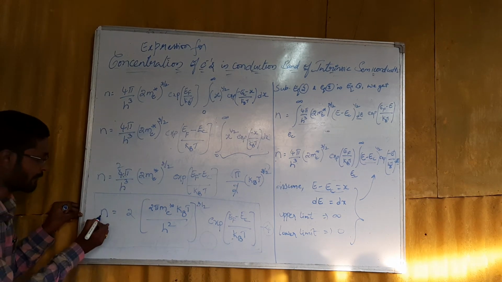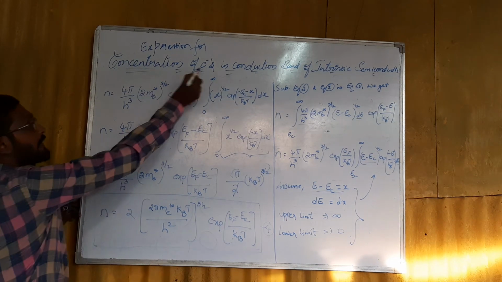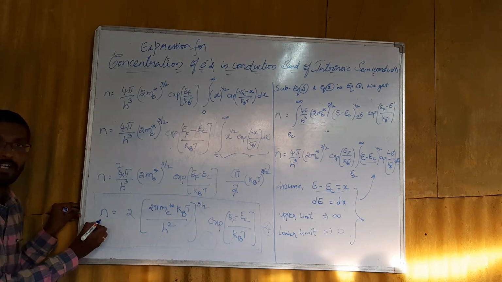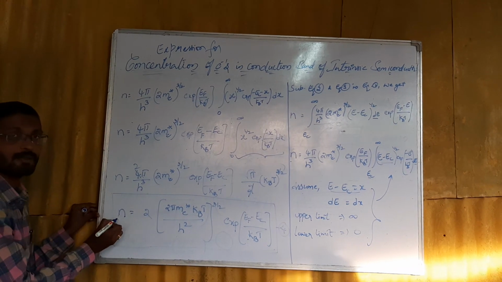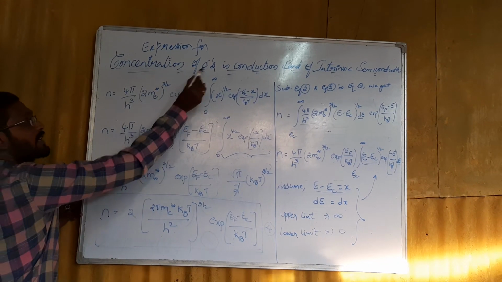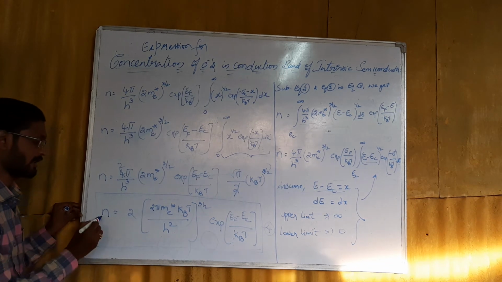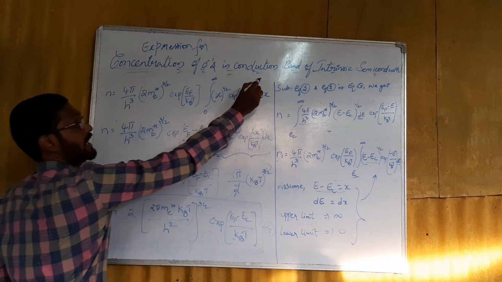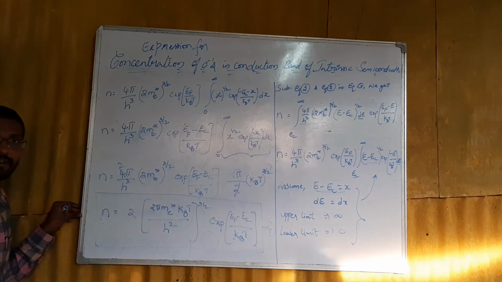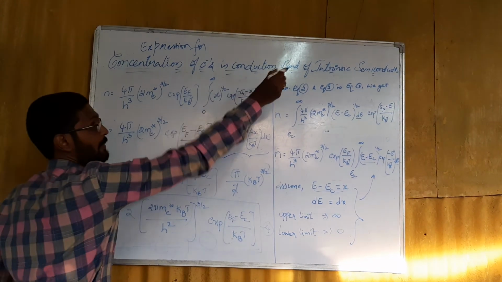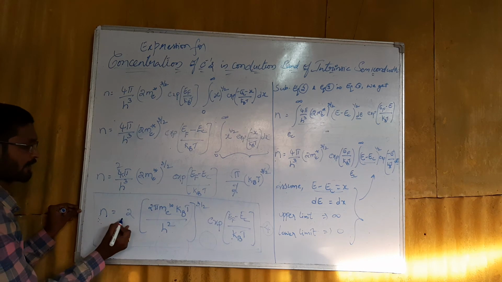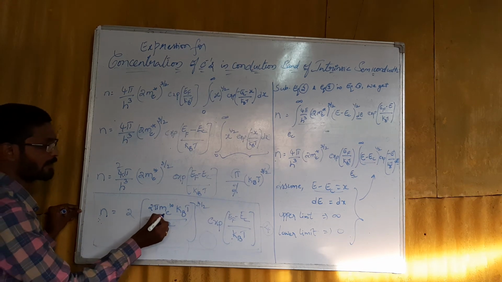Now see, this n represents the concentration of electrons, that means the number of electrons per unit volume, or electron density. So n can be called the concentration of electrons, or density of electrons in the conduction band of an intrinsic semiconductor, or the number of electrons per unit volume in the conduction band, and it can be given as 2 into 2π me star.